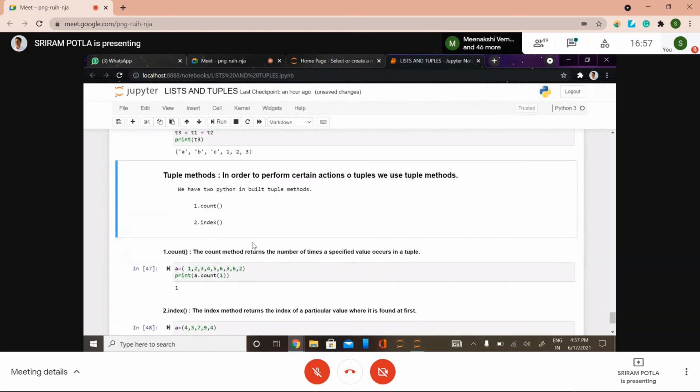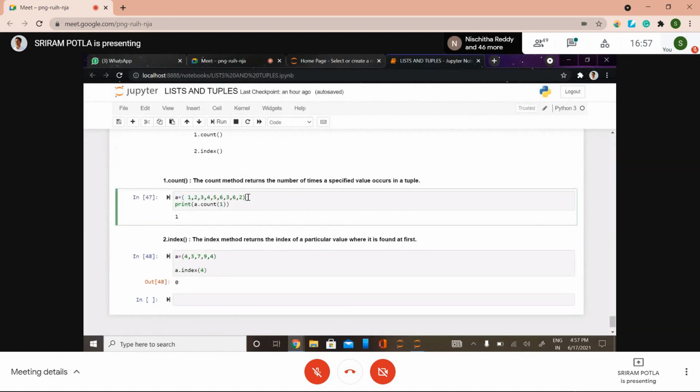The next thing is tuple methods. Some of the built-in tuple methods are count and index, which we've seen for list as well. Count returns the count of a particular element, and index returns the index of a particular element in that tuple. We have tuple A with many values, and I'm going to count how many times 1 is present in that tuple. The output is 1, because 1 is present only one time and is not repeated.